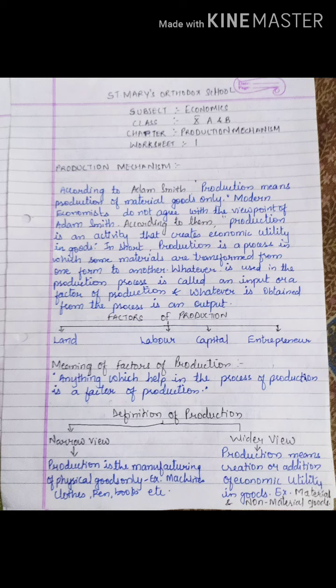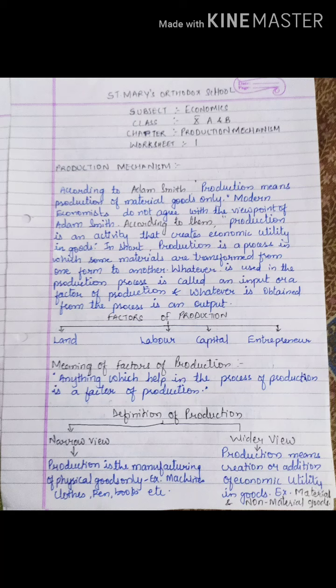This definition was given by Adam Smith. But modern economists did not agree with Adam Smith. Now according to them, what is production? Production is an activity that creates economic utility in goods.